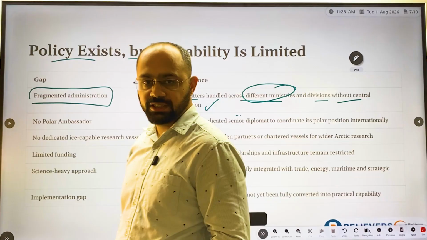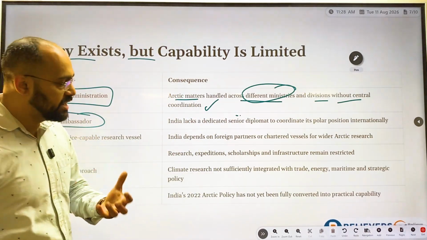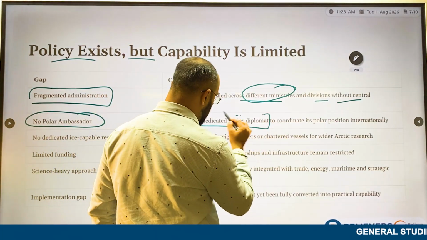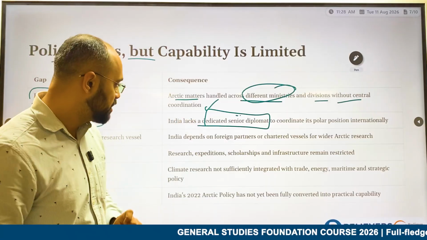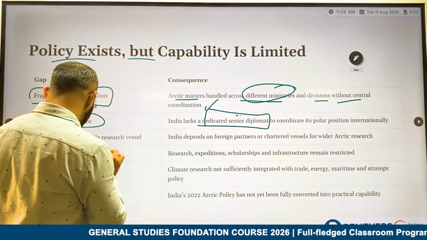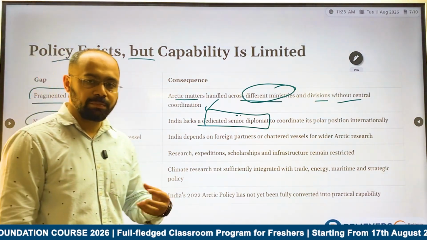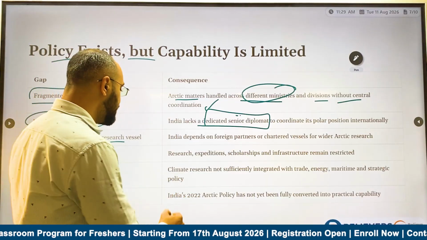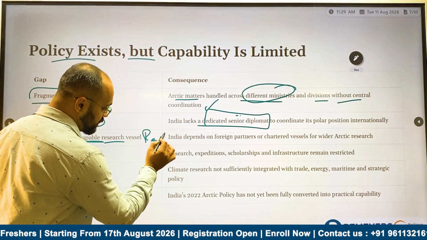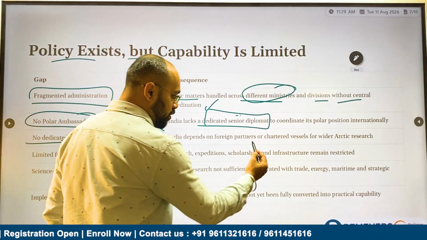This is one of the weaknesses. Also, there is no polar ambassador, which means it lacks a dedicated senior diplomat in this particular region, and no dedicated capable research vehicle. India depends on other countries, especially Russia, and rents these kinds of vessels in order to carry out exploration.